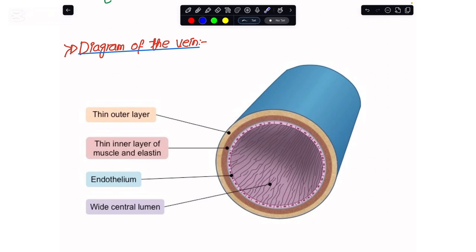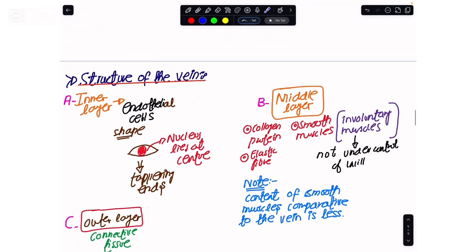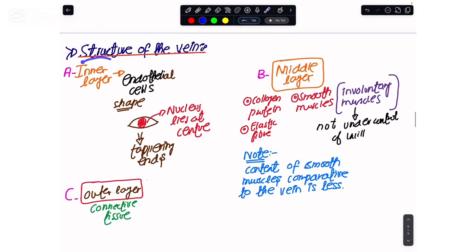And the other situation is that these veins also have the semilunar valves in them, which is not a characteristic of the arteries. Again, the inner layer of these veins is made up of endothelium cells. The middle layer in the vein has smooth muscles and elastic fiber, but the proportion comparatively would be less. And then they also have a thinner outer layer, and they also have the semilunar valves. So for the veins, like the arteries, their inner layer is made up of the endothelial cells. The middle layer is made up of collagen, elastic fiber, and smooth muscles.